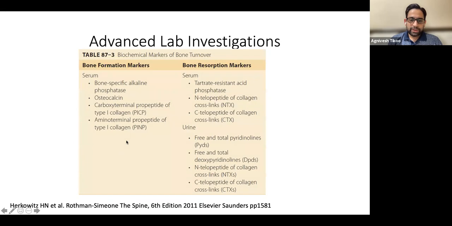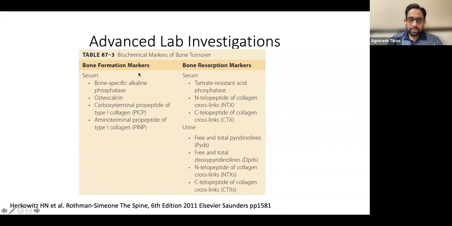The main important ones of these are the P1NP, or the amino terminal propeptide of type 1 collagen, and the CTX, also called beta cross labs, which are available. NTX in urine can also be checked. It has to be a 24-hour urine. It is better, but because it is cumbersome, we rely on these ones.